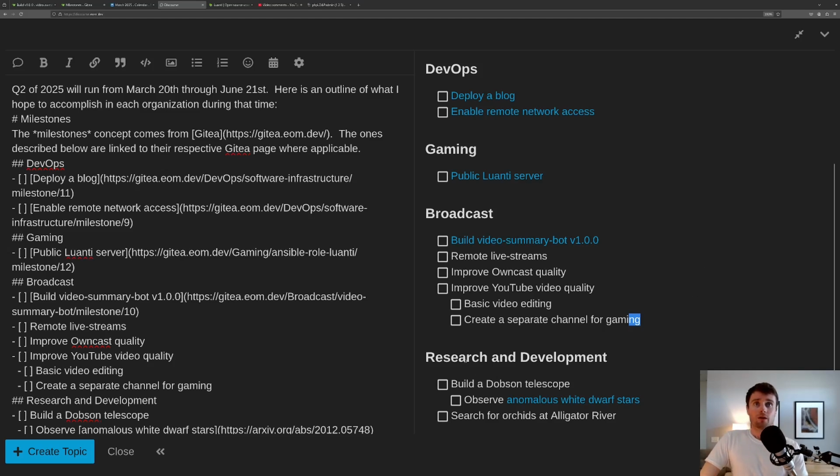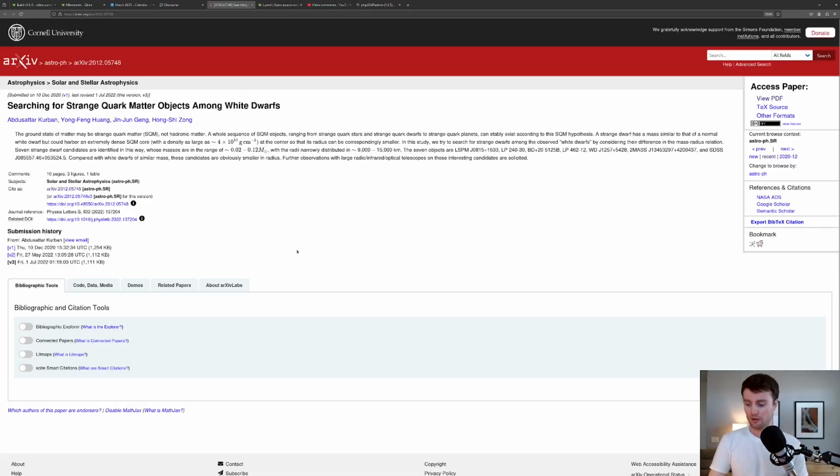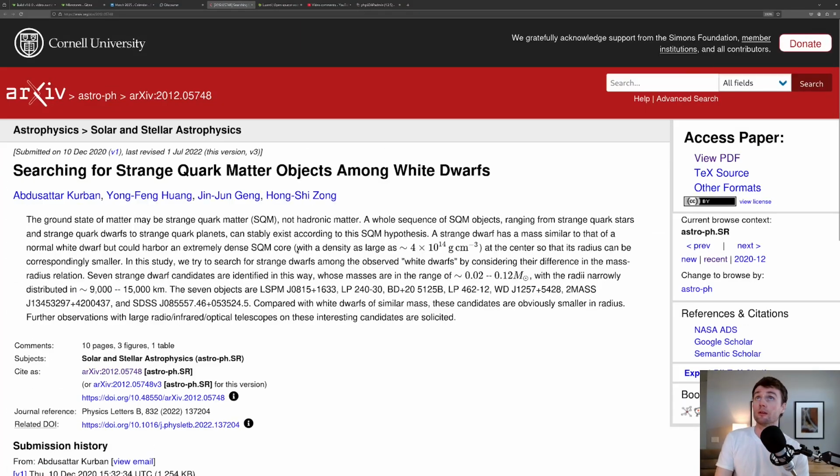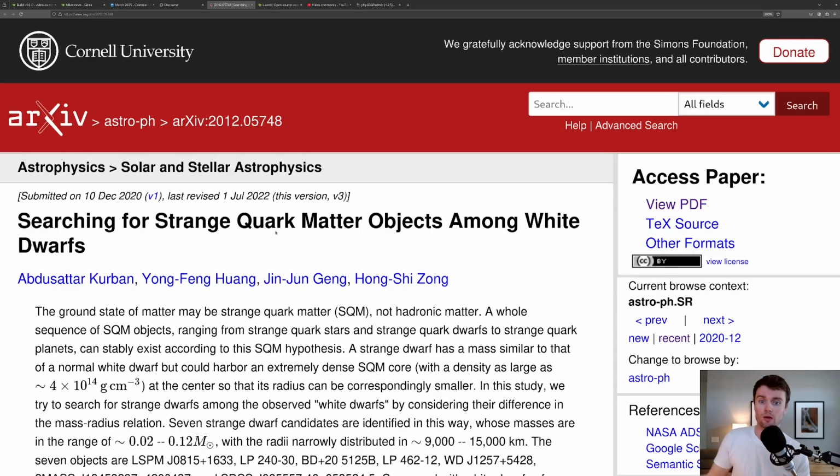So, last is this research and development organization, which is kind of just for citizen science projects, I suppose. What I want to do are two things. I want to build a Dobsonian telescope, and I want to use it to observe some anomalous white dwarf stars. Here's a paper on strange quark matter in certain white dwarf stars.